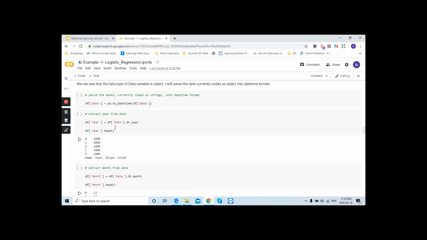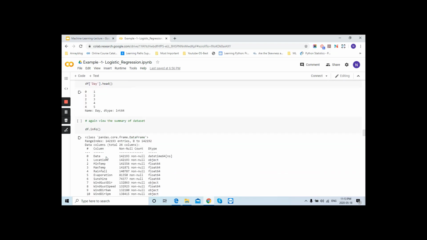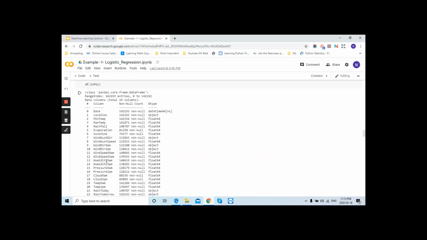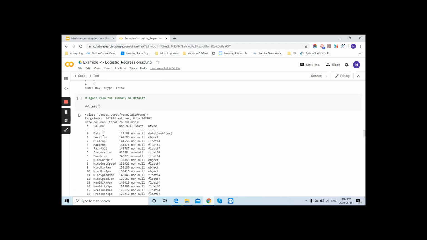See, using df dt.year, it will give you the year, and then the month and then the day. Now we will again check the info. Now it has created 3 more features: year, month and day. Now in that case, we have the date, and we don't require this column now, right? We will drop it.